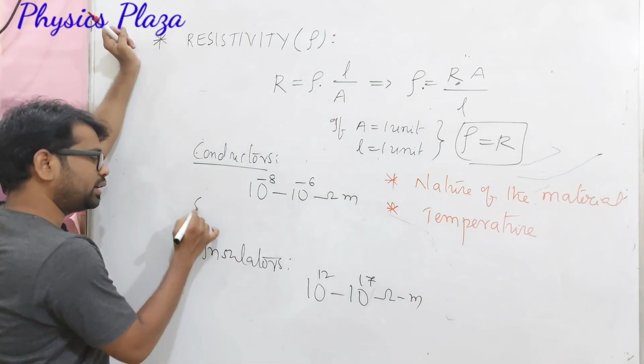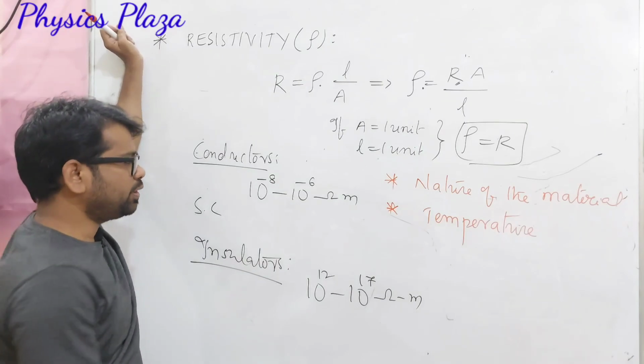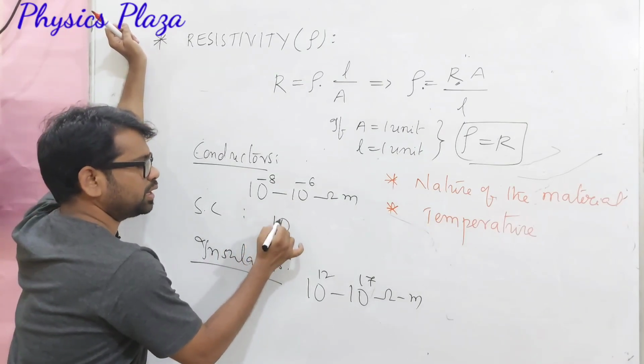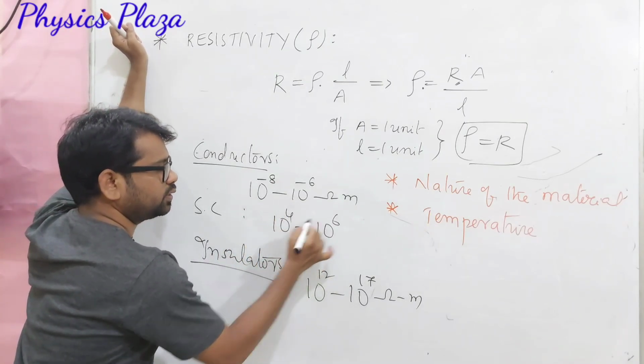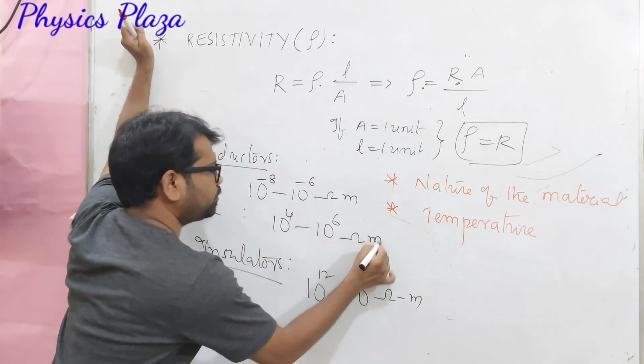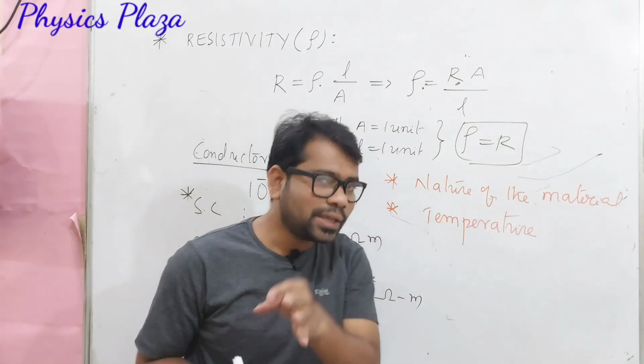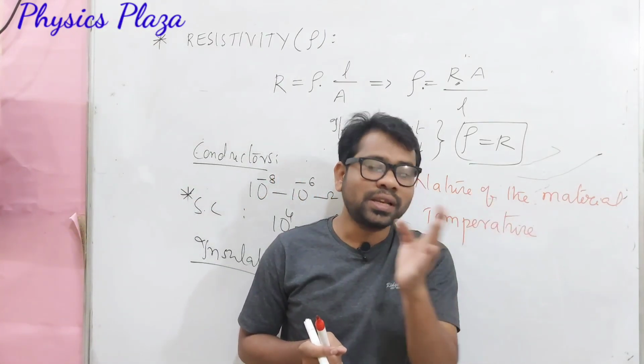Then what about semiconductors, sir? So semiconductors always lie in between. It might be approximately 10 power 4 to 10 power 6 or 10 power 6 to 10 power 8 ohm meter. Of course, the properties of semiconductors will always lie in between conductors and insulators.